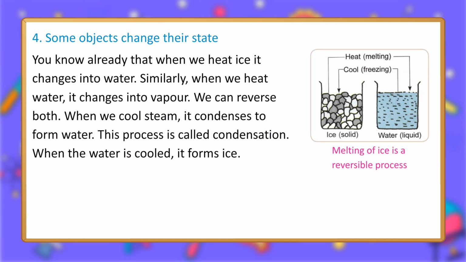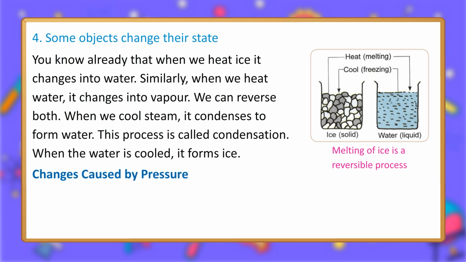4. Some objects change their state. You know already that when we heat ice it changes into water. Similarly, when we heat water, it changes into vapor. We can reverse both. When we cool steam, it condenses to form water. This process is called condensation. When the water is cooled, it forms ice. Melting of ice is a reversible process.